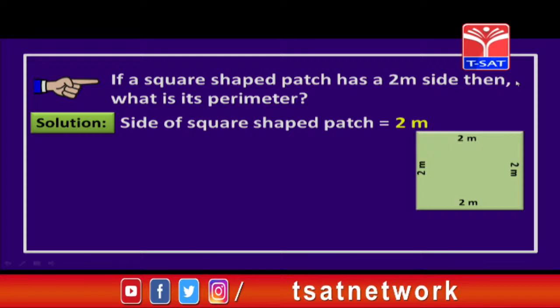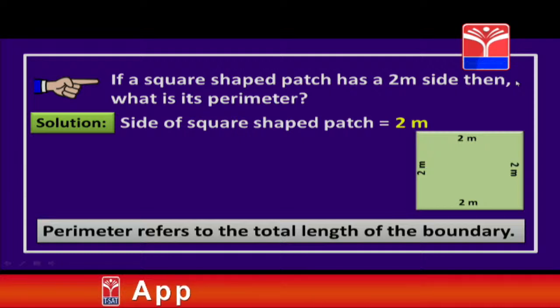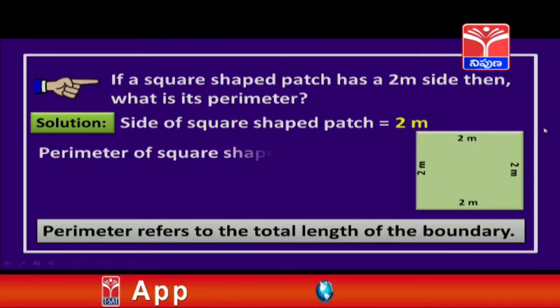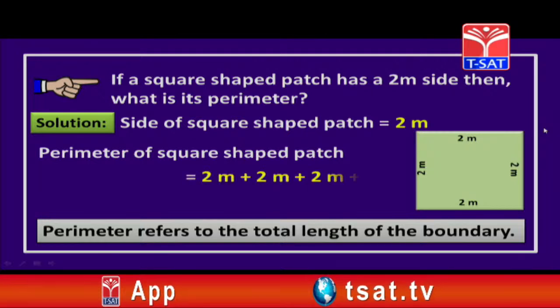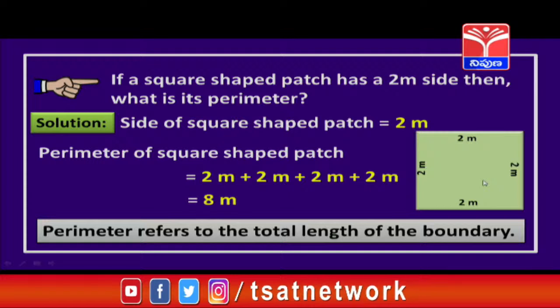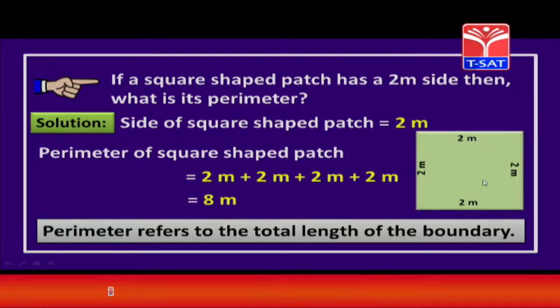Now, you already learnt in your geometry classes that perimeter refers to the total length of the boundary. That means, if we add these 4 sides, this complete boundary represents the perimeter of the square. It is also given the side of the square as how much, children? Yes, 2 meters. Now, let us find its perimeter. Perimeter of the square shaped patch is 2 plus 2 plus 2 plus 2. That means we are adding all these 4 2's. So, adding all these, what do you get, children? Absolutely right, we get 8 meters. That means, the perimeter of the square shaped patch is 8 meters.